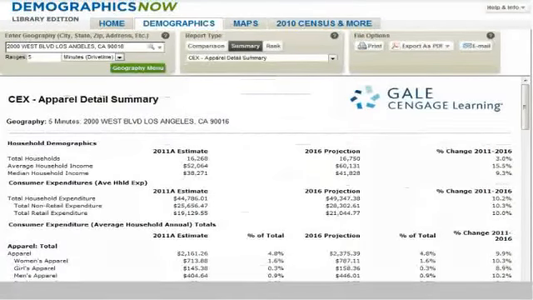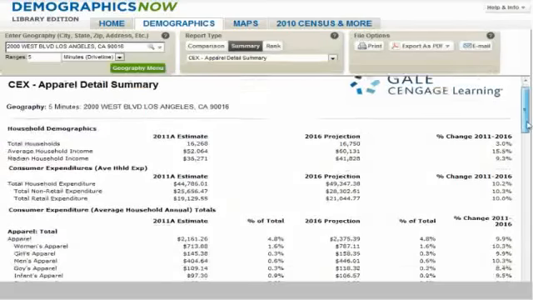At the top of this report, we see that there is a number of households for the specific geographic area, which at the time this tutorial was created, showed a current year forecast of 16,268 households. You may decide to use the current forecast or to rely on the actual count from the 2010 census, which is also available within Demographics Now and is 17,171 households.